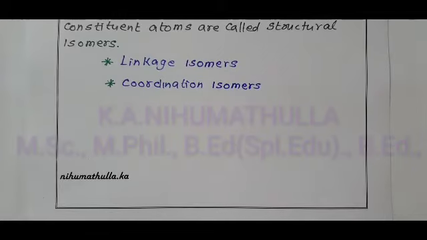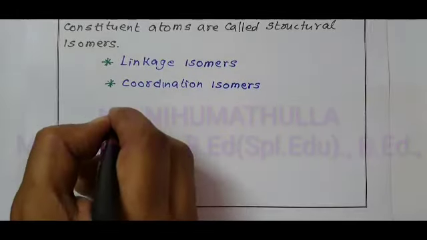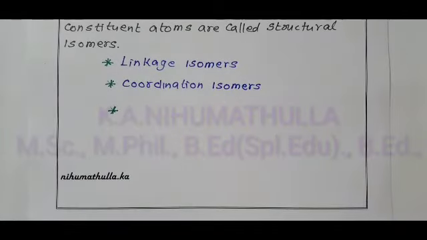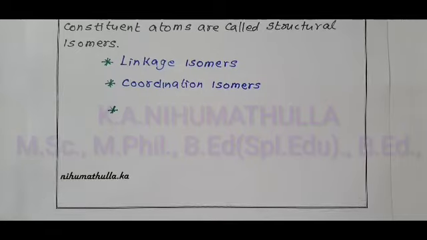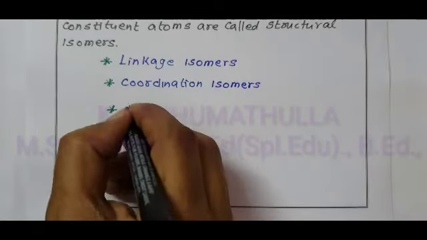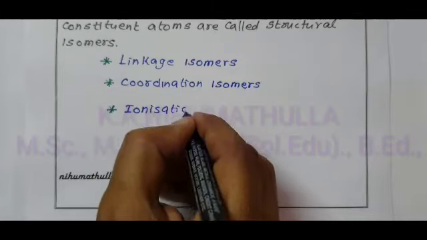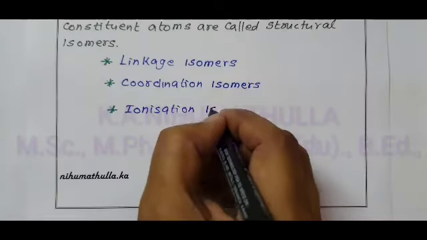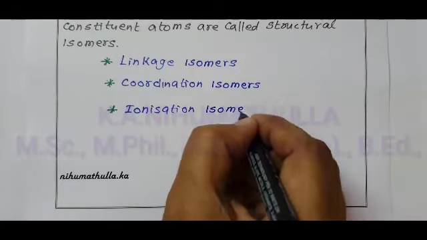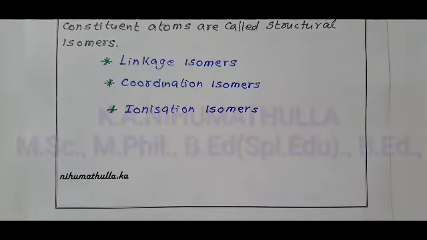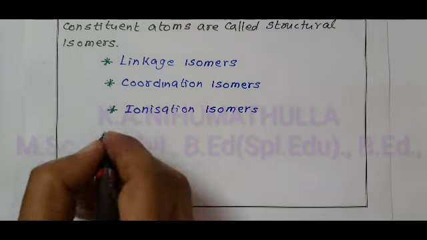The third is ionization isomers, where only the counter ion undergoes ionization. And the last is solvate isomers.